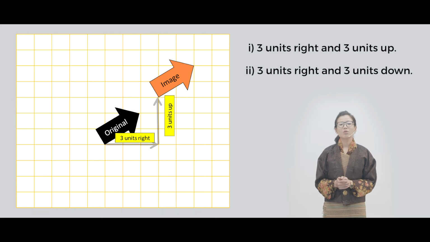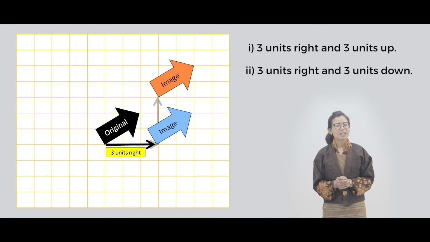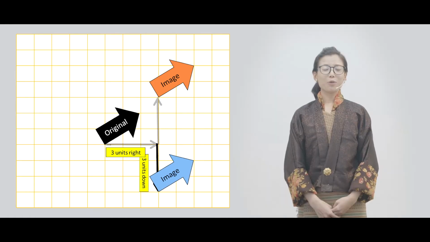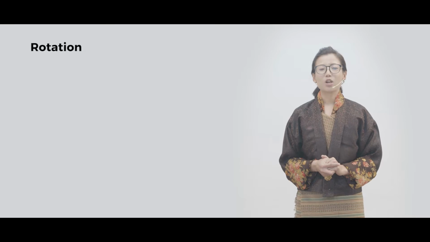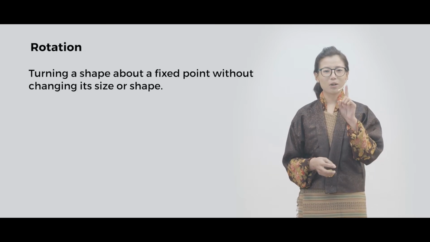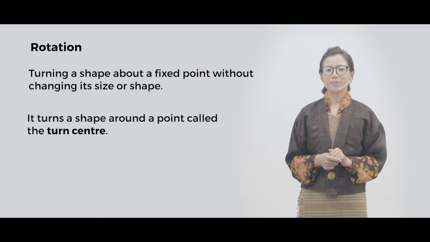Let us see how to translate this arrow 3 units right and 3 units down. Where do you think the image will be? Yes, it will be on the right down side from the original position. Now we are into the third transformation, which is called rotation. Rotation means to turn a 2D shape about a fixed point, which is called the turn center.